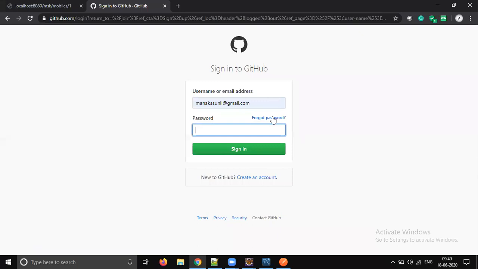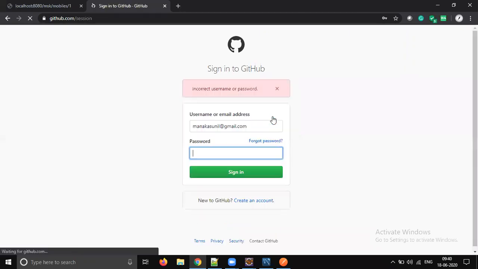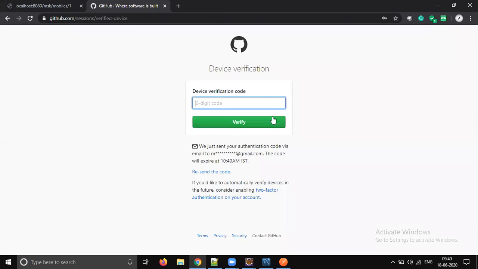Password, what I gave. Authentication. We just email that. Okay. So password is 982235. Pin. Let's enter that.